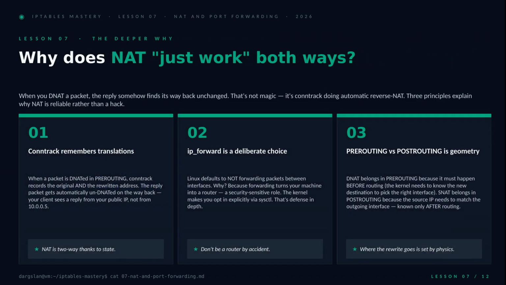Now you might be wondering, if we rewrite the destination on the way in, why doesn't the reply come back looking weird to the client? 3 reasons. Conntrack remembers every translation it makes, so reply packets get automatically un-DNATed on the return trip. IP forward is off by default because forwarding turns your box into a router, and the kernel wants you to ask for that explicitly. And the chain placement isn't arbitrary. DNAT has to happen before routing so the kernel can pick the right interface, while SNAT happens after, once that interface is known.